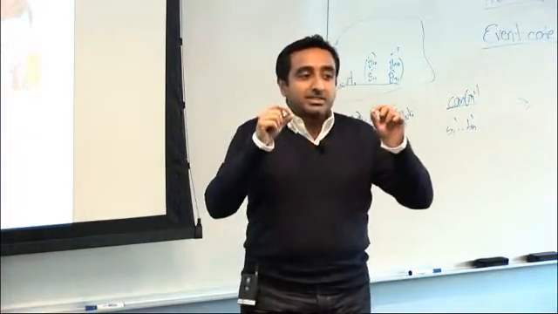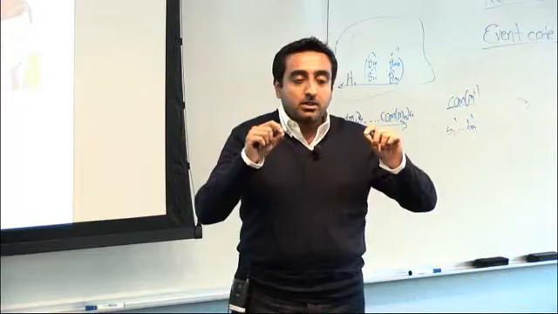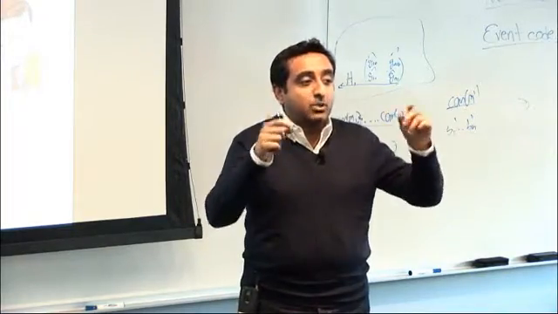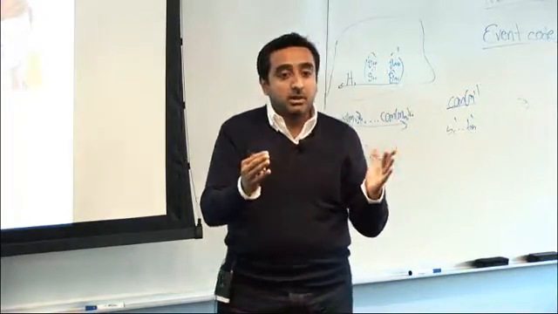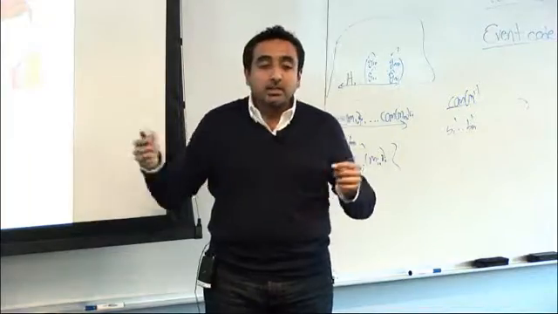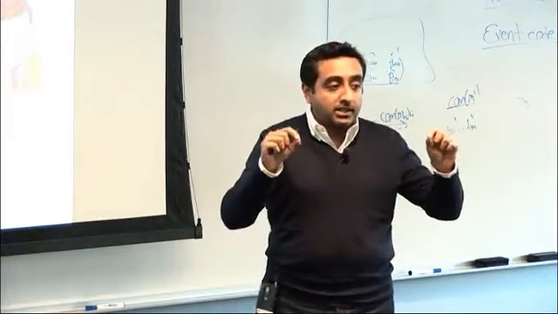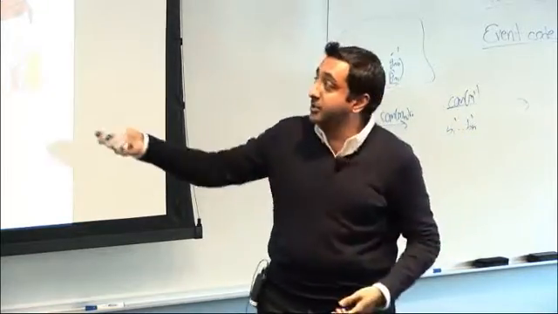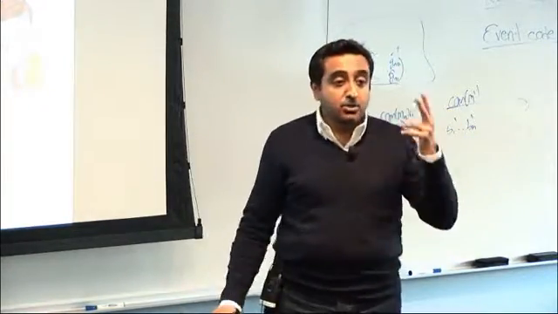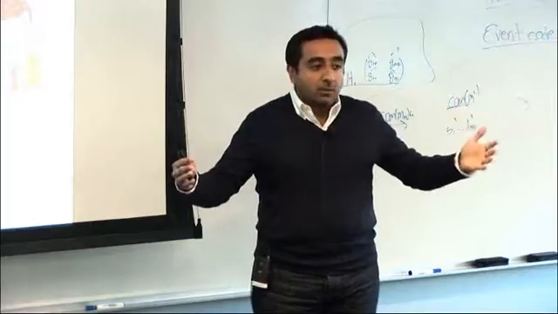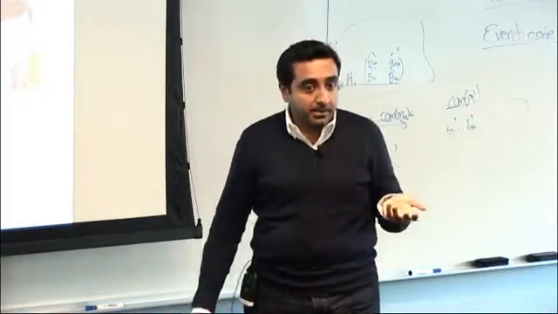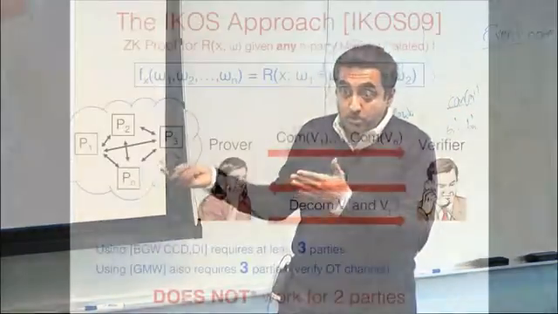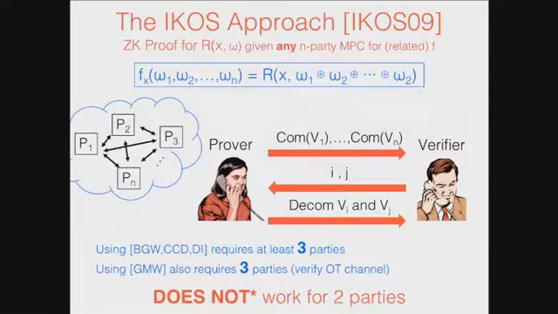This is because they have to verify these oblivious transfer calls. They need to open at least 2 views in this case to verify that the OT transmissions were correctly encoded. You want to see the sender's view and the receiver's view in these commitments. So if you have to open at least 2, and you want privacy, you need at least 3 parties. That's why this approach does not work for 2-party computation protocols.